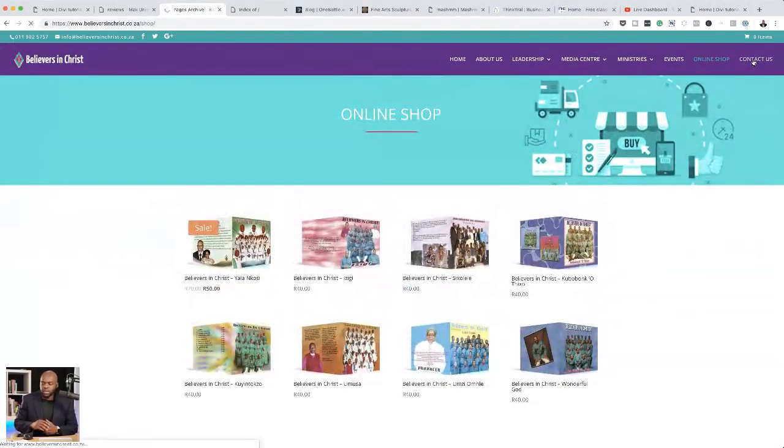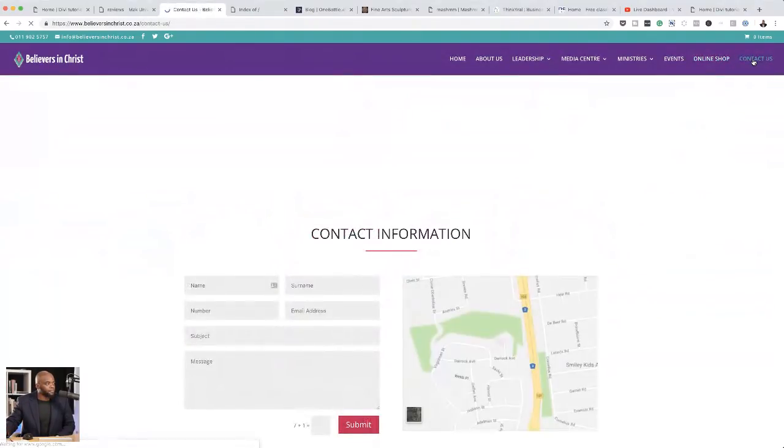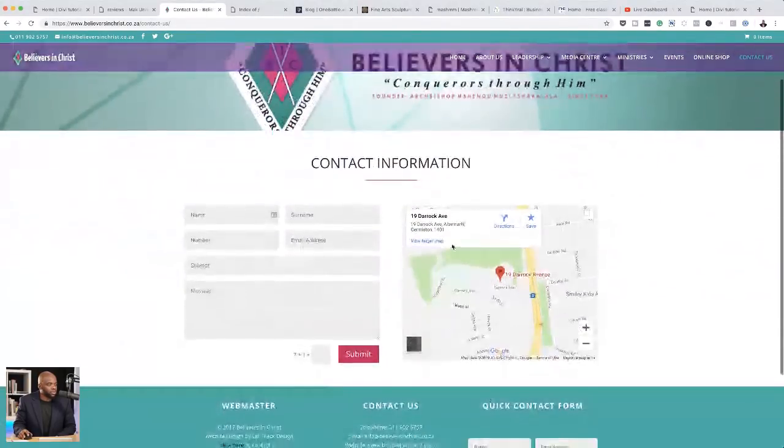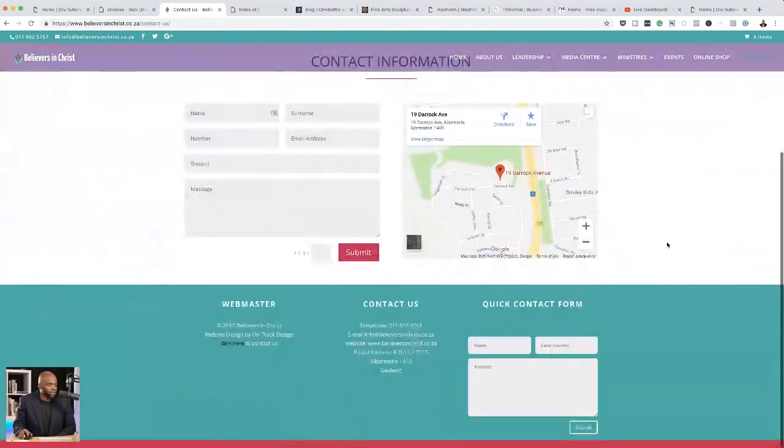Right. So finally, I'm going to take a look at the contact page. So the contact page here is not too bad. We have the contact form, which is good. And we also have a map, which I think is also handy. But what you notice here is you have two contact forms. So just make sure that you get rid of this one here because you don't need that.